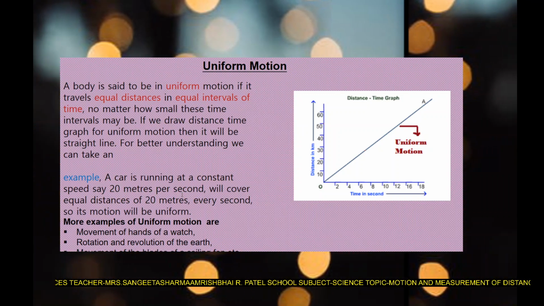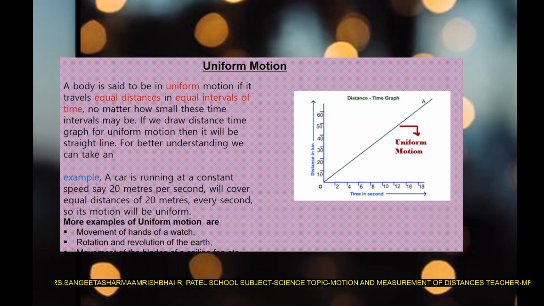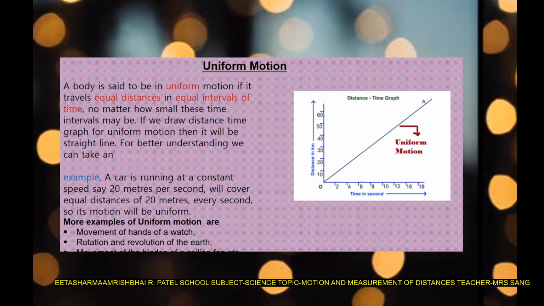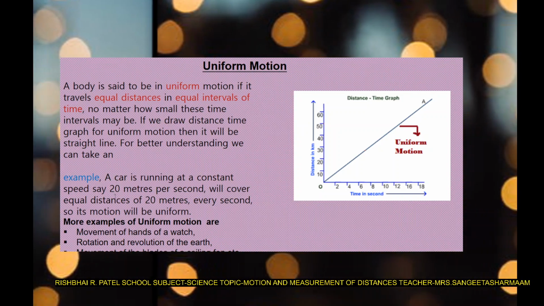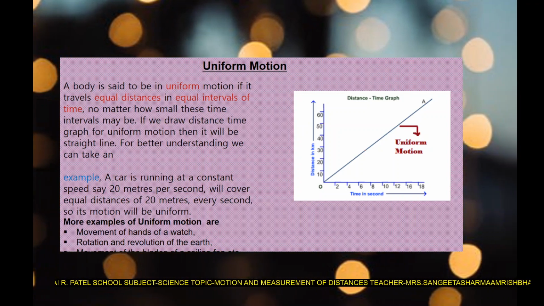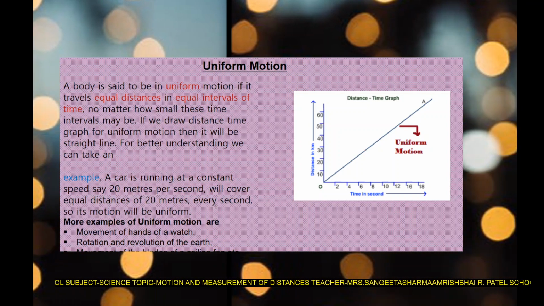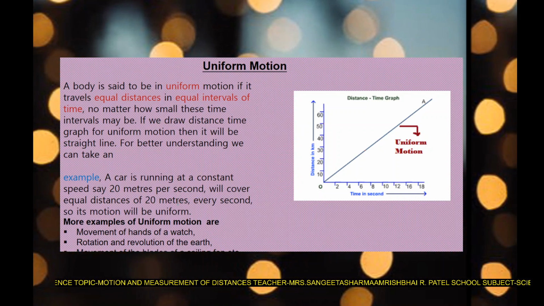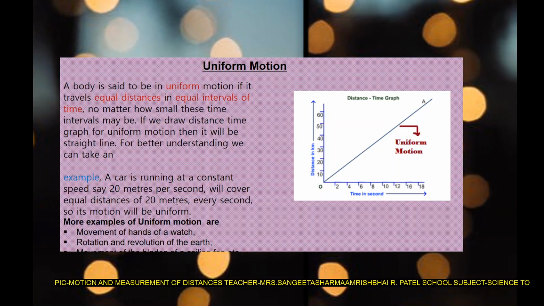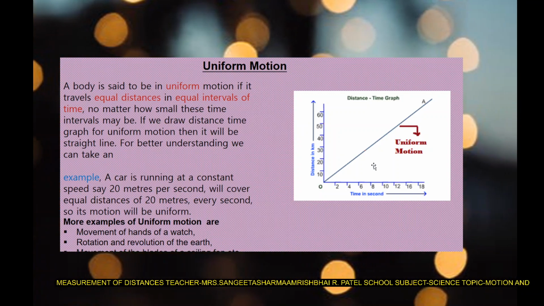That is why we say 50 kilometers per hour, or per minute, per second, whatever you are using. It depends on at what speed you are going. I have given the example that this car is covering 20 meters in 1 second. So in every second the car is covering 20 meters. That is why it is in uniform motion.